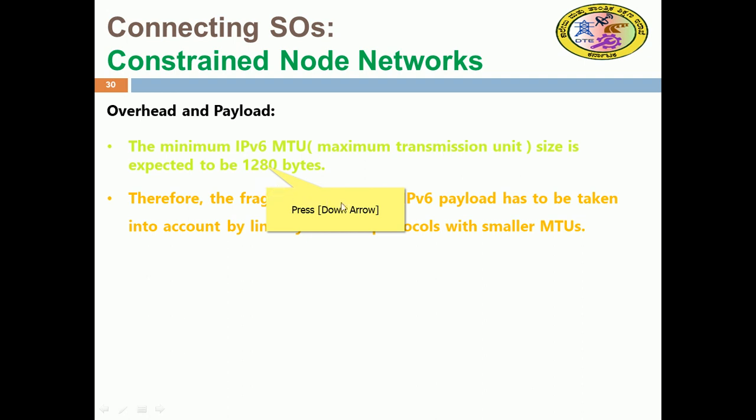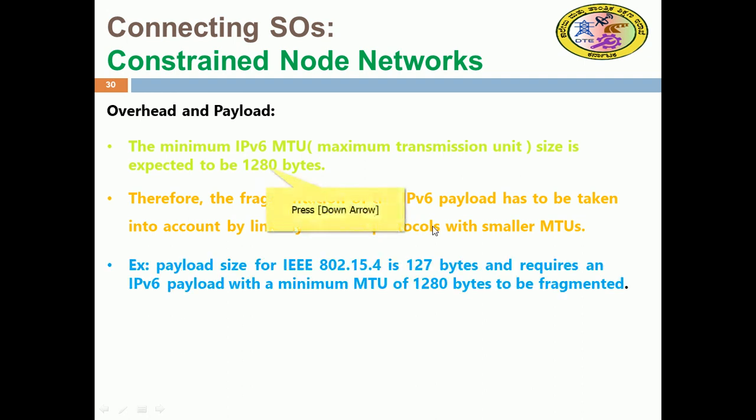For example, the payload size of IEEE 802.15.4 is 127 bytes, and it requires an IPv6 payload with a minimum MTU of 1280 bytes to be fragmented.